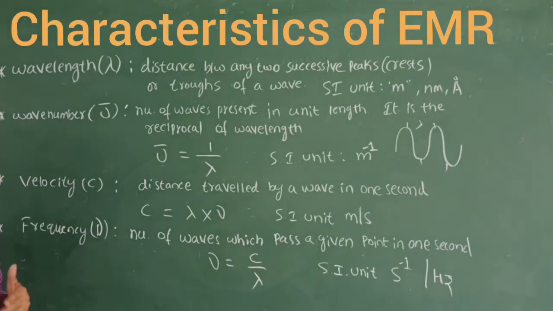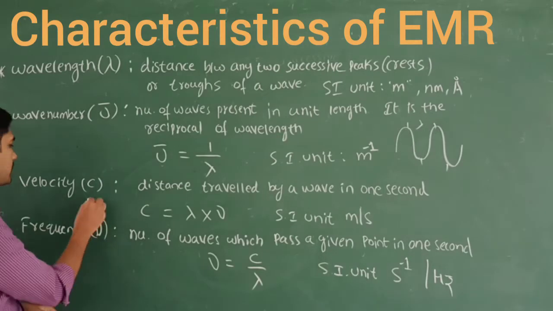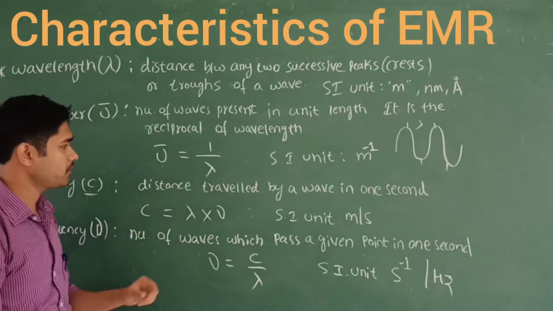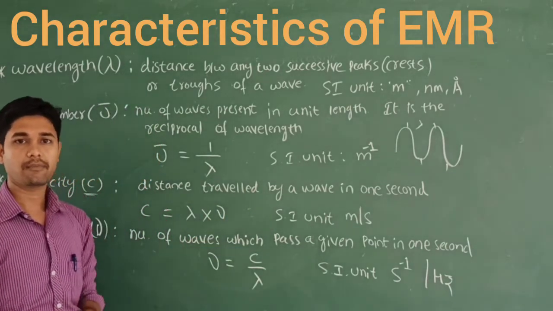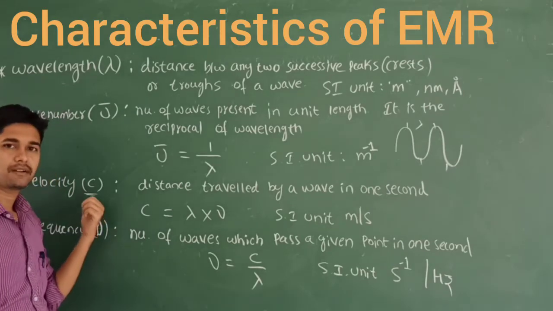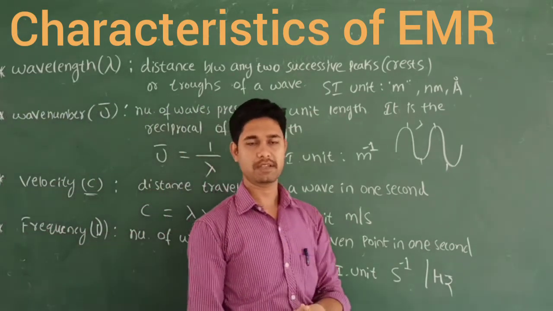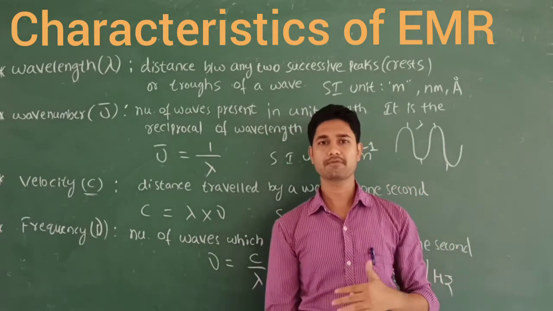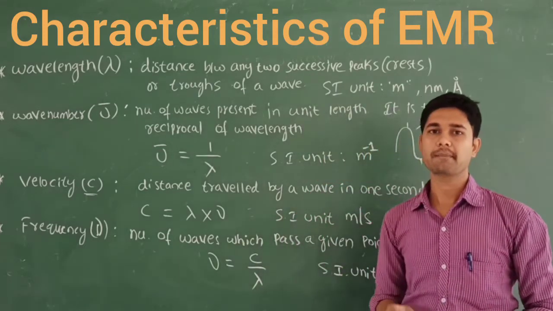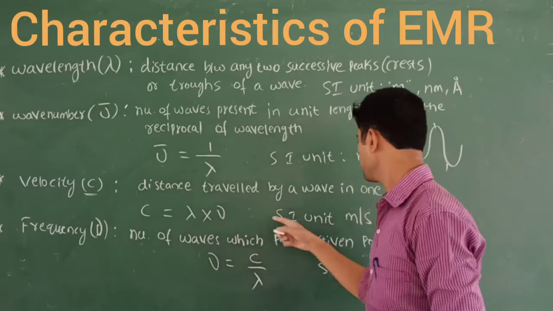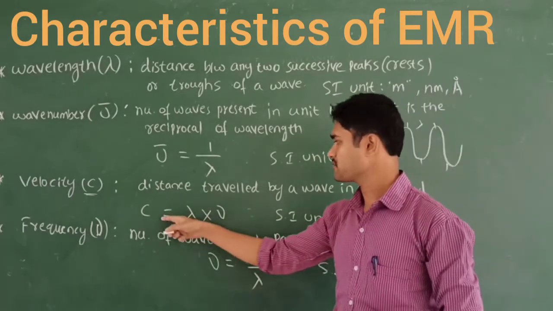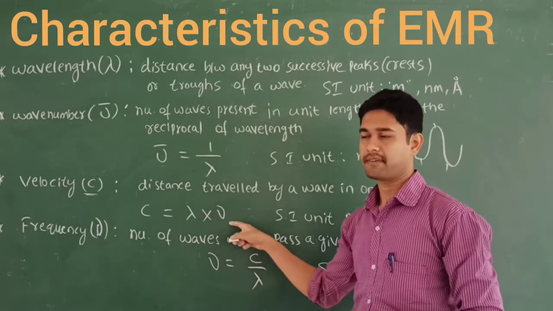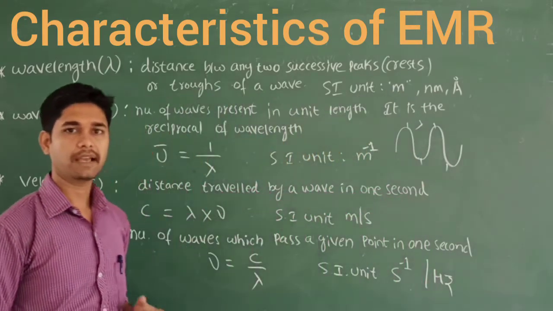So let's discuss the third characteristic, that is velocity. Velocity is written as small letter c. It is nothing but the distance travelled by a wave in 1 second. The distance travelled by a wave in 1 second, that we call the velocity of light. The velocity of light is 3 into 10 raised to 8 meter per second, and all electromagnetic waves move with the speed of light, 3 into 10 raised to 8 meter per second. It is also c is equal to lambda into nu, the multiplication of the wavelength and the frequency. So this is the velocity characteristic of the electromagnetic waves.